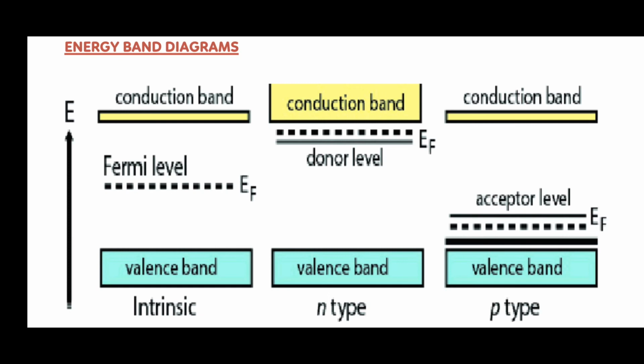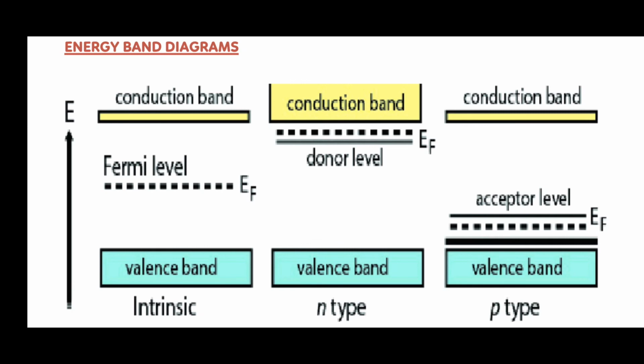Okay, moving to the next, that is the P-type semiconductor. Here you can see the Fermi level is present near the valence band because the trivalent impurities form huge numbers of holes in the P-type.